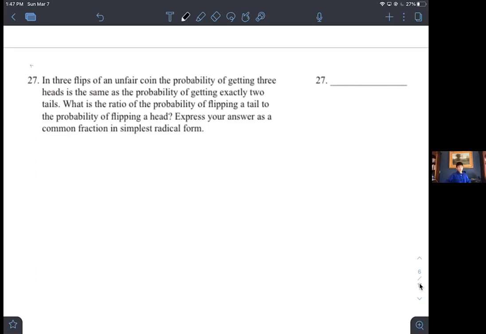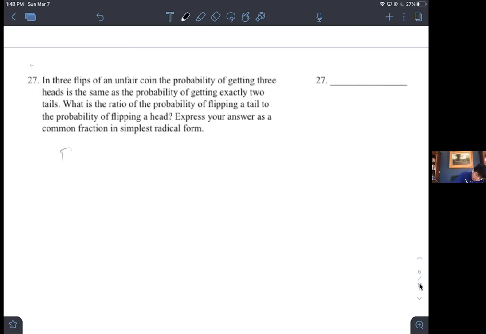So in 3 flips of an unfair coin, the probability of getting 3 heads is the same as the probability of getting exactly 2 tails. What is the ratio of the probability of flipping a tail to the probability of flipping a head? Express your answer as a common fraction in simplest radical form. Okay, so what is the probability of getting 3 heads?